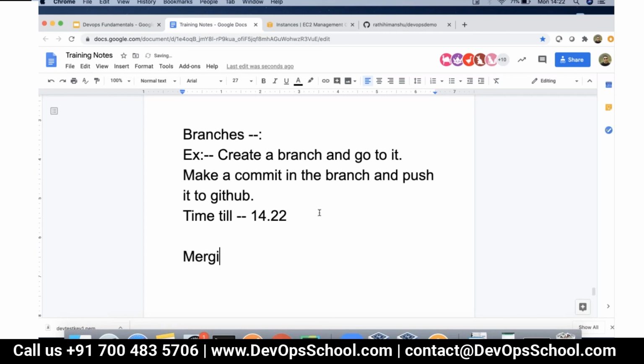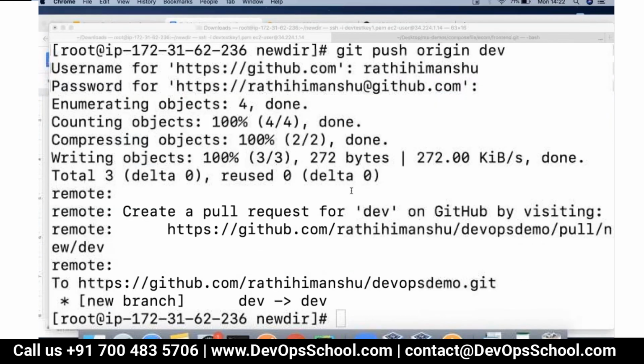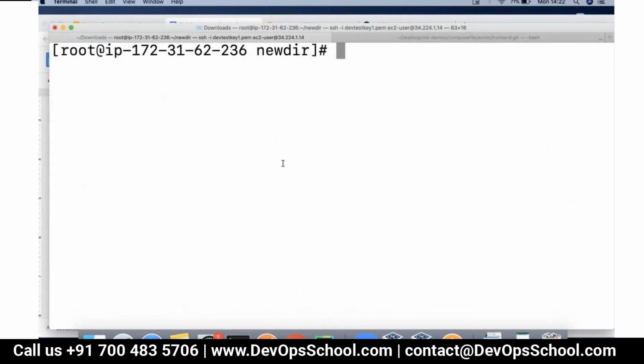Now, what really is merging? It is the practice of merging a child branch back to the parent. Okay, so look, we started a dev branch from the master branch, which was a parent branch, right? Now, let's say if you would like to merge it, can you do that? Yes, we can do that. Now, how do we do that?